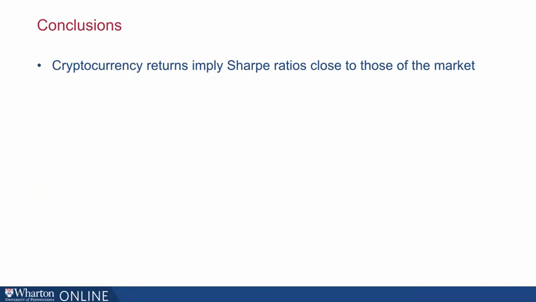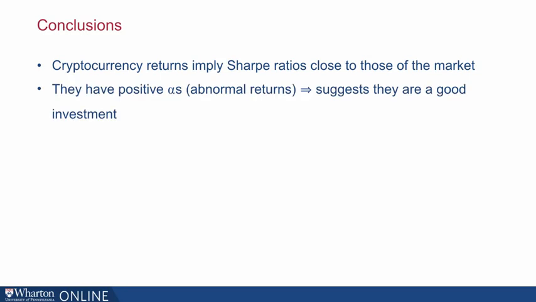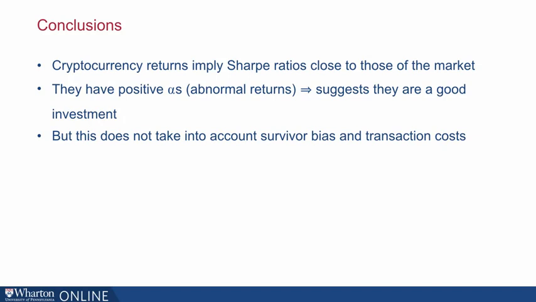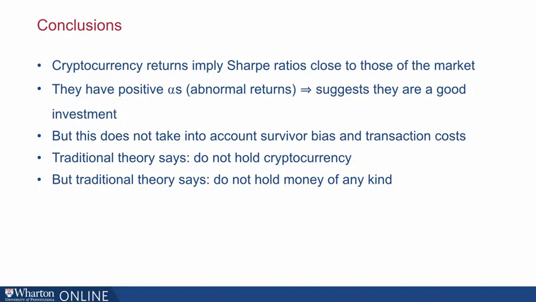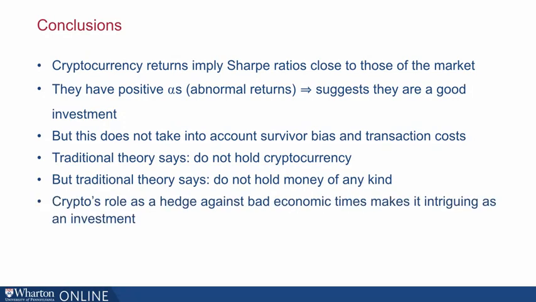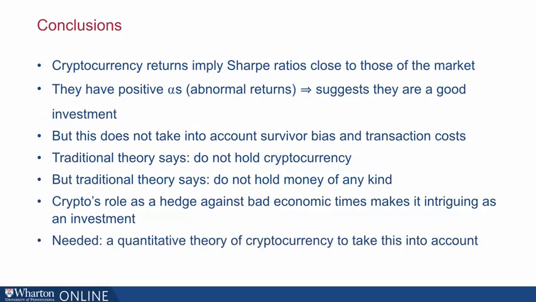Thus, to conclude, cryptocurrency returns imply Sharpe ratios close to those of the market. They have positive alphas, abnormal returns, which suggests that they are a good investment. Note, this does not take into account survivor bias. Now, the traditional theory says do not hold cryptocurrency no matter what. It pays no dividends. It has no role in the market portfolio. But traditional theory says don't hold money of any kind. So crypto's role as a hedge against bad economic times makes it intriguing as an investment. But what's needed is a quantitative theory of cryptocurrency to take this into account.